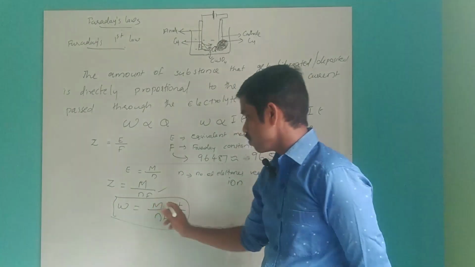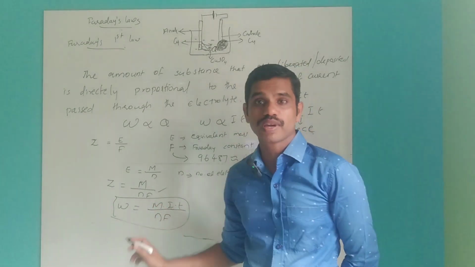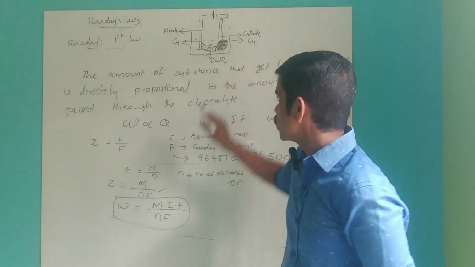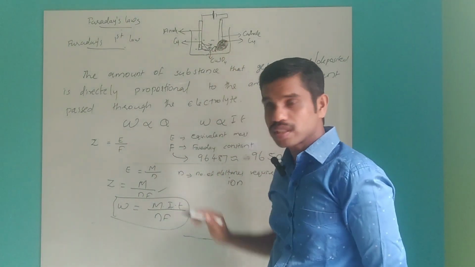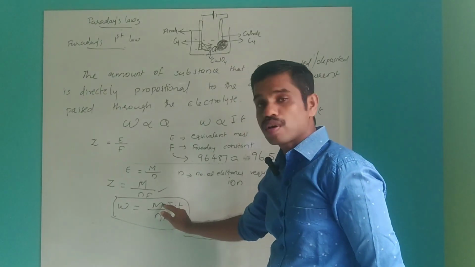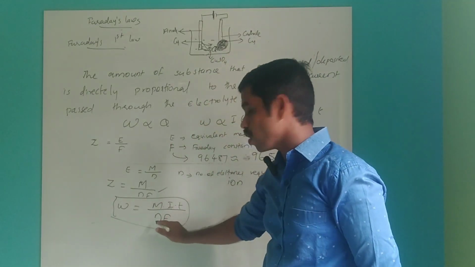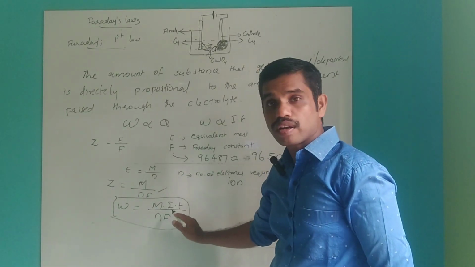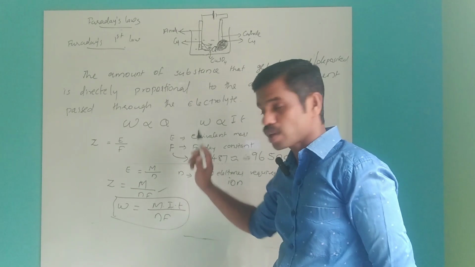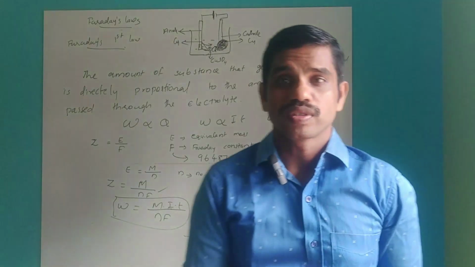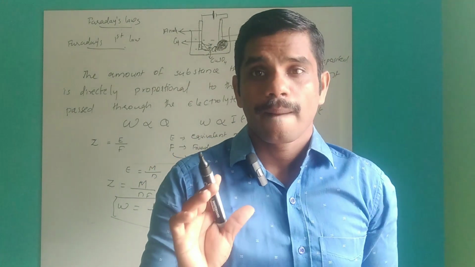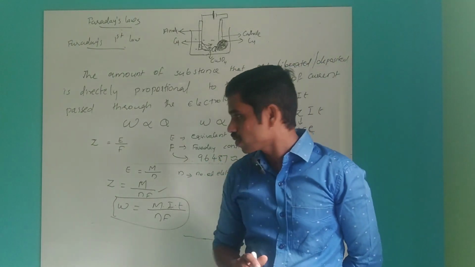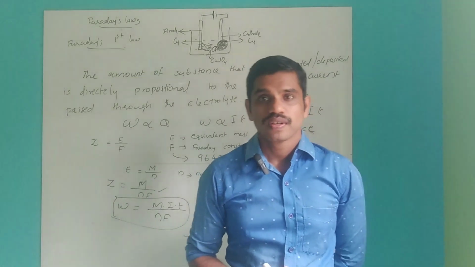From this equation we can find how much substance gets deposited. It is based on the molecular mass of that substance divided by how many electrons are required to reduce it, then I, the current you passed, and the time you passed, and F is a constant for all reactions. So that's about Faraday's first law.